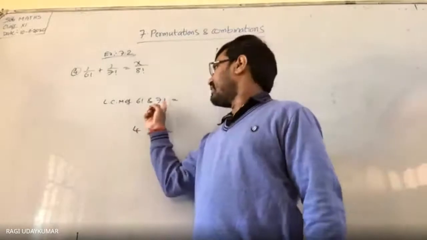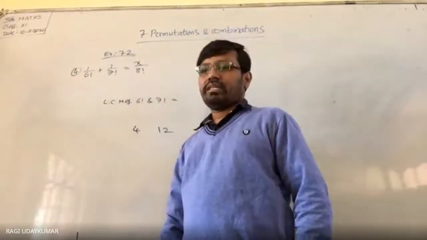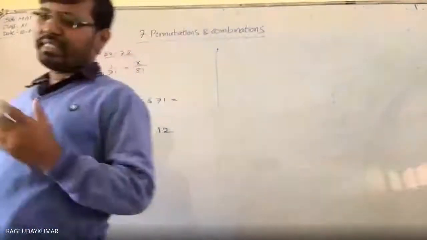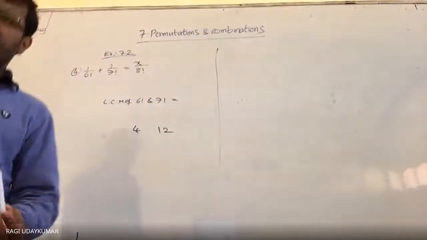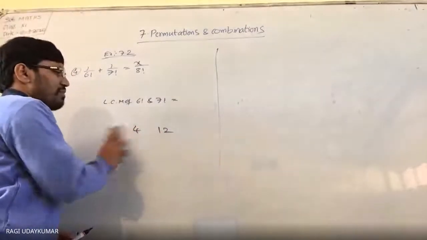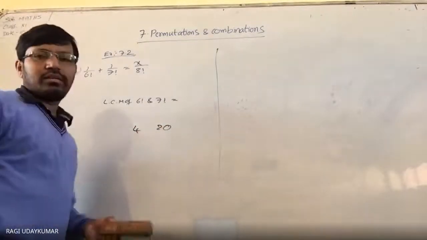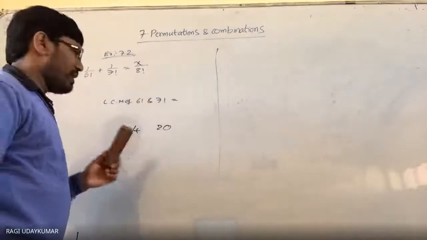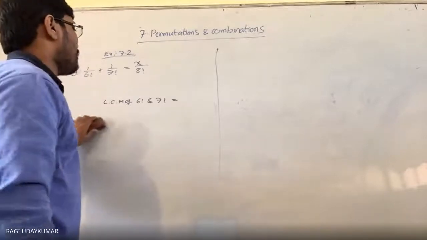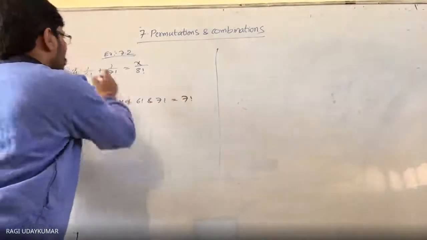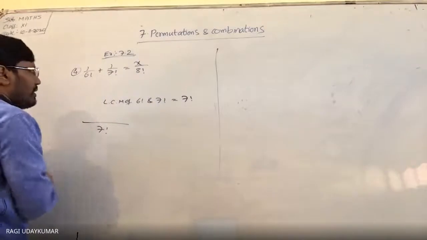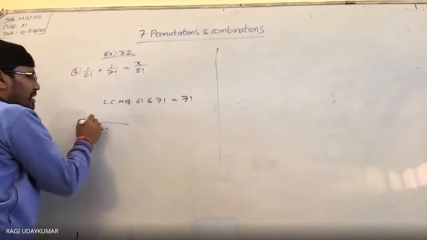Why? Because this is a multiple of this one. 7 factorial is a multiple of 6 factorial, because 7 factorial में 7 into 6 factorial. हाँ, 6 factorial 7 factorial के अंदर आता है. So that's why. Suppose I am asking what is the LCM of 4 and 20. 20 बोलते हैं ना. दोनों का कॉमन मल्टीपल 20 बोलते हैं. The same way, ये दोनों का LCM if you are taking into consideration that is 7 factorial. इधर ऑलरेडी 6 factorial है. न्यूमरेटर में क्या आएगा? 7 आएगा.